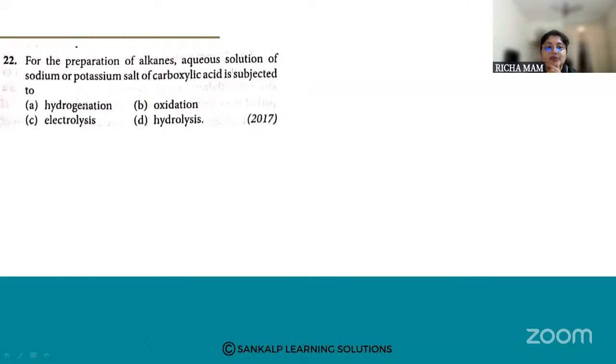So when you have the sodium or potassium salt of a carboxylic acid, what are you going to get? By the electrolytic reaction, you're going to prepare the alkanes.